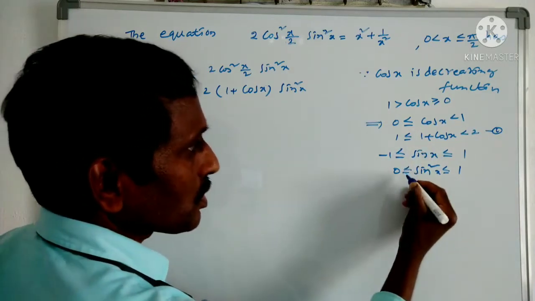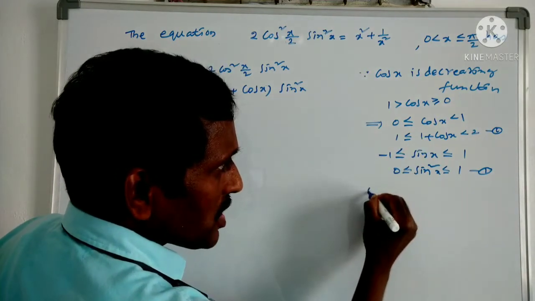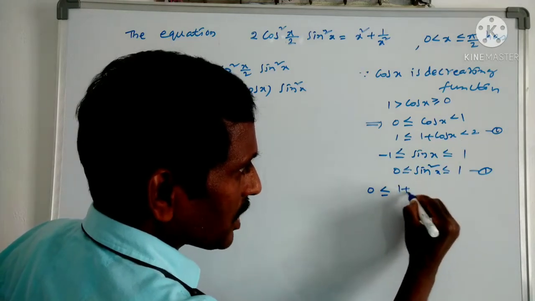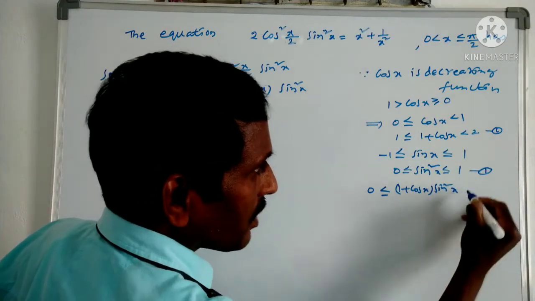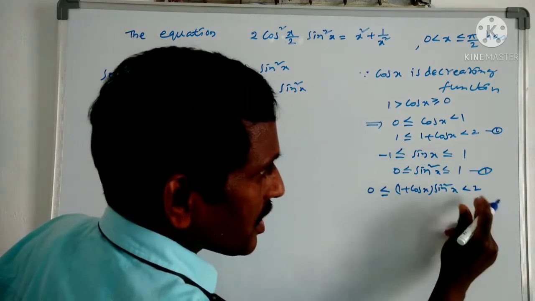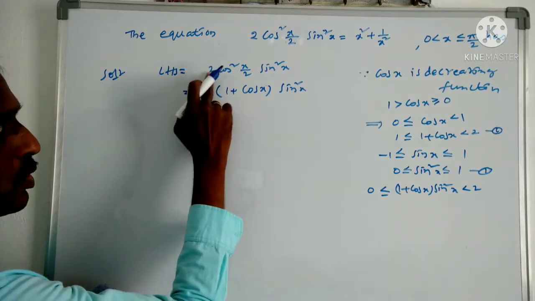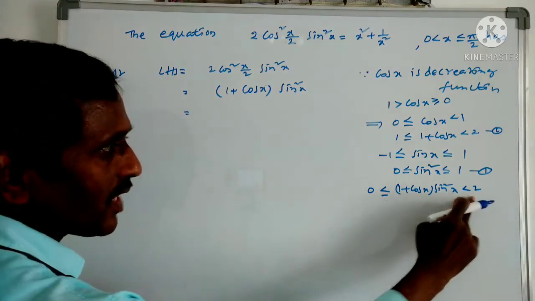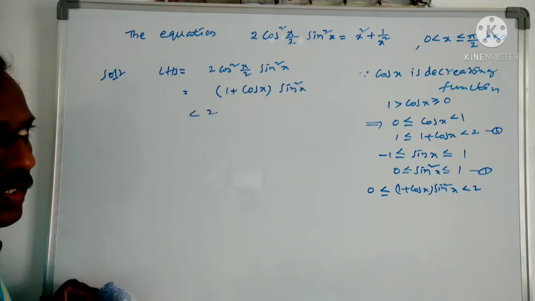If I multiply 1 and 2, 1 into 0 is 0, which is less than or equal to 1 plus cos x into sin square x, which is less than or equal to 2 into 1, that is 2. So the left hand side lies between 0 and 2, less than 2.